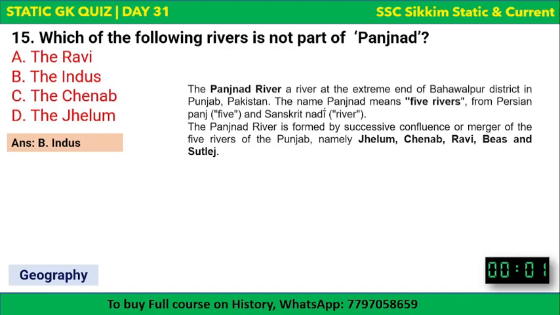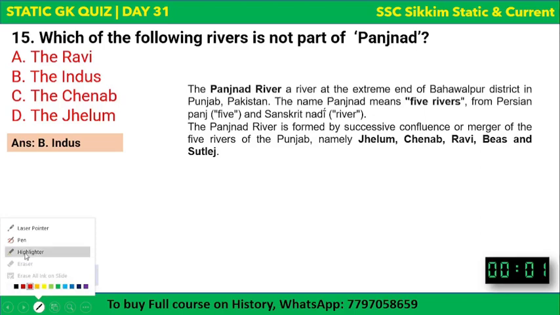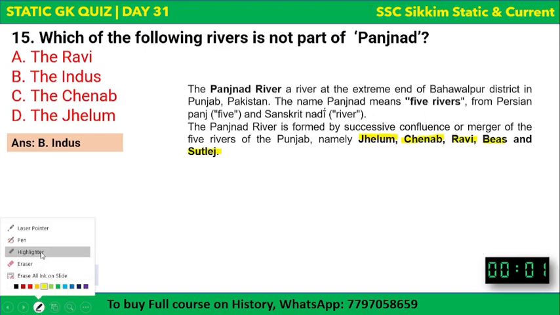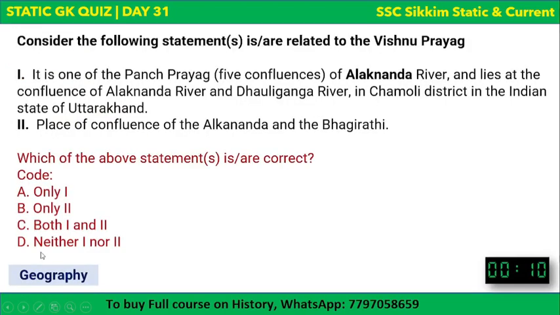The Panjnad River is formed by the successive confluence or merger of five rivers of Punjab. Now, which are those five rivers? They are first of all Jhelum, and then Chenab, Ravi, Beas, and Satluj. I repeat, Jhelum, Chenab, Ravi, Beas, and Satluj. Indus is not included in Panjnad. I hope it's clear. Now let us proceed to the next question.